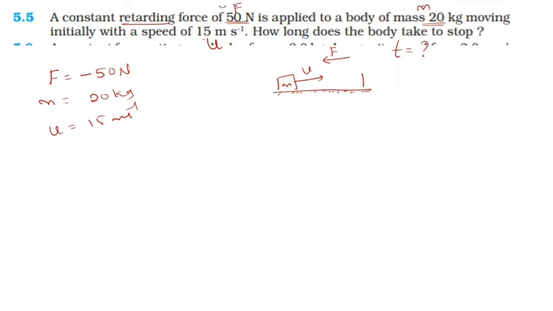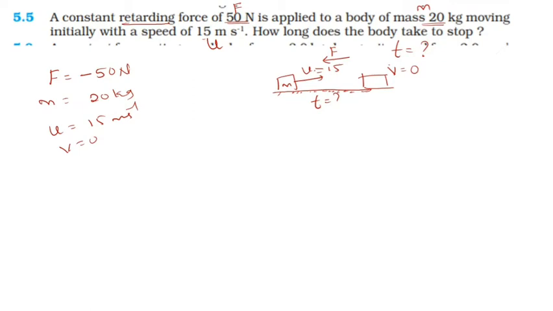The body will stop, so its final velocity is 0. We have to mention v equals 0. The question is how long it takes to change its speed from u equal to 15 meter per second to v equal to 0.